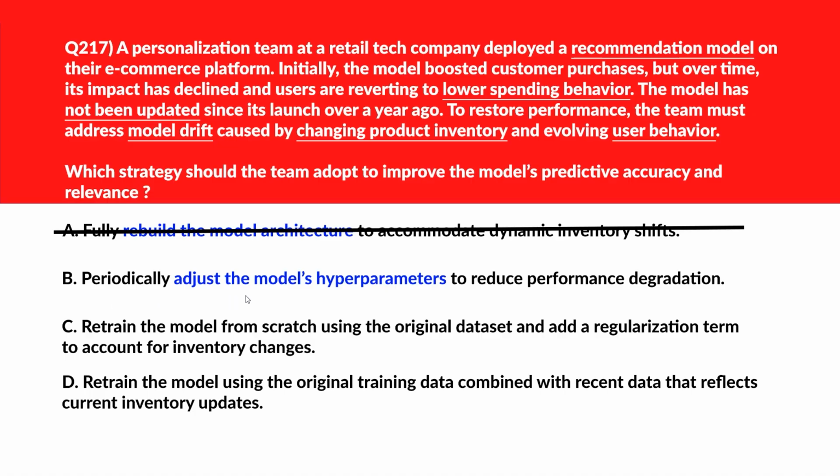B says periodically adjust the model's hyperparameters to reduce performance degradation. Hyperparameter tuning doesn't resolve data drift or outdated training inputs. We'll eliminate it. Move to option C. Option C says retrain the model from scratch using the original dataset and add a regularization term to account for inventory changes. Regularization controls overfitting but fails to capture new trends or inventory shifts present in recent data. Wrong answer. We'll move now to option D.